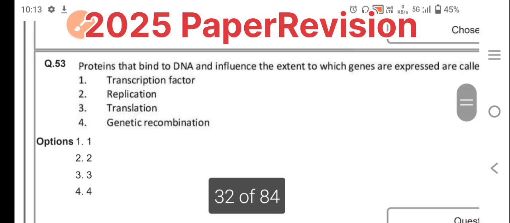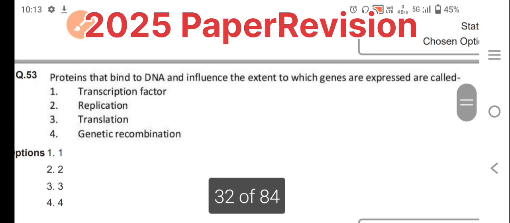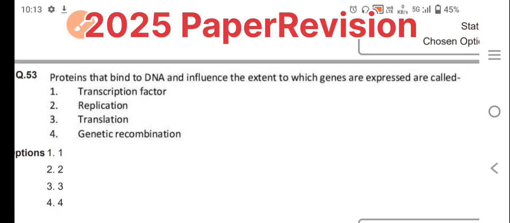Here the question is related to DNA, the biological basis of behavior: proteins that bind to DNA and influence the extent to which genes are expressed are called what?